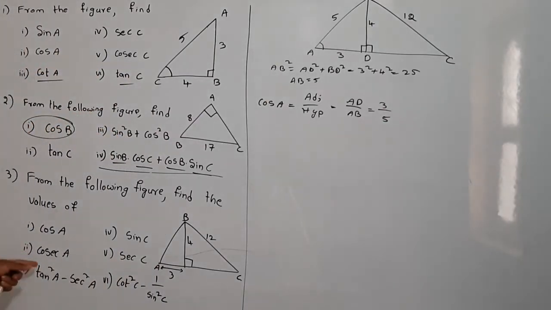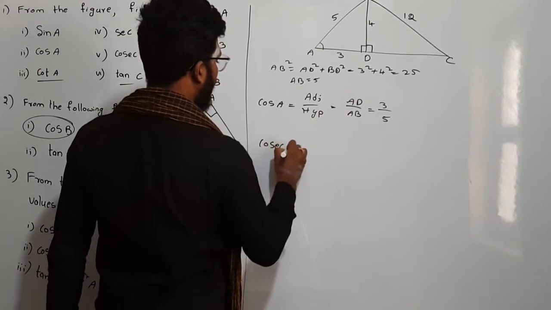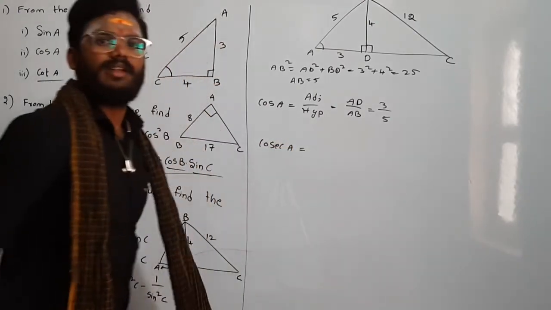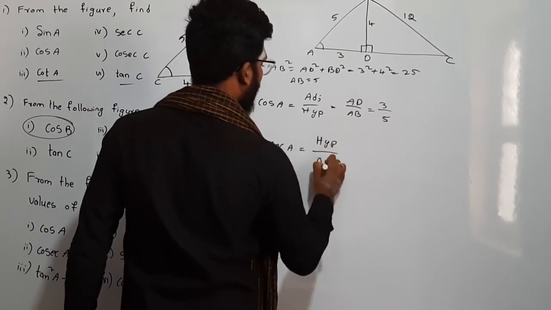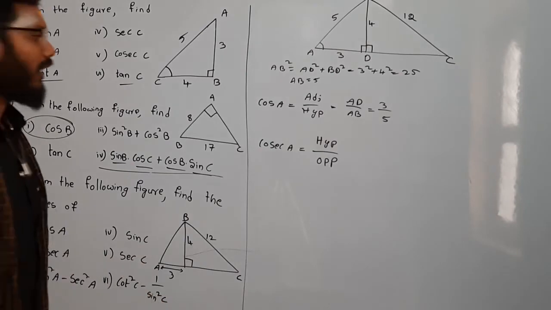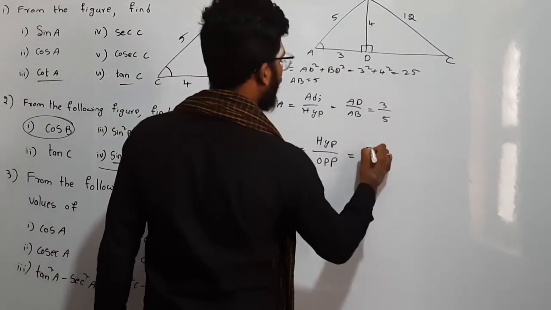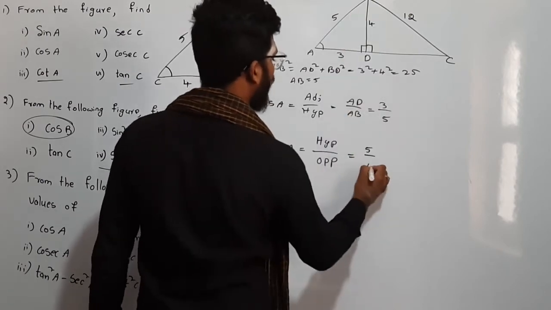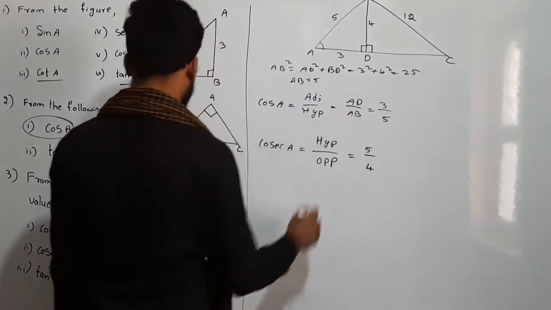In the same way, cosecant A. So A we have in this triangle only, right? Cosecant is nothing but hypotenuse by opposite side. Cosecant A is hypotenuse by opposite side. What is hypotenuse here? For A, hypotenuse is 5, by opposite side 4. So AB by BD, 5 by 4.